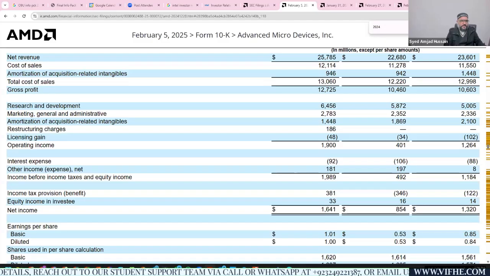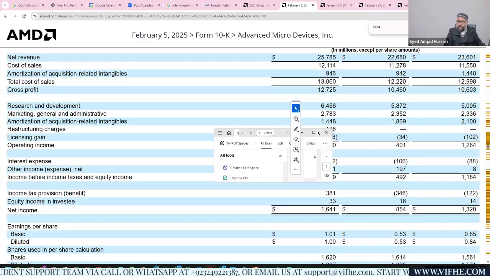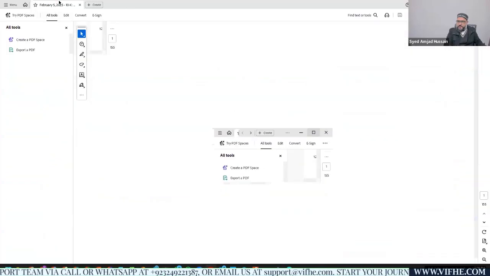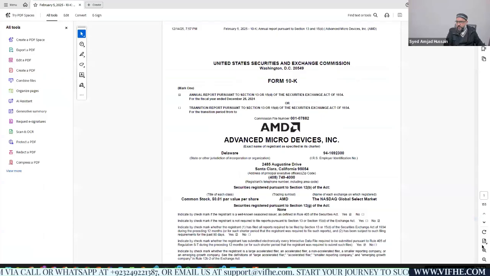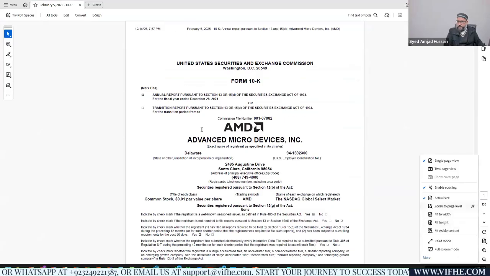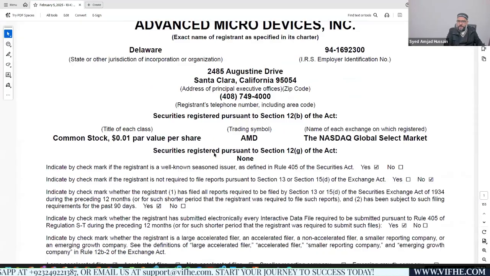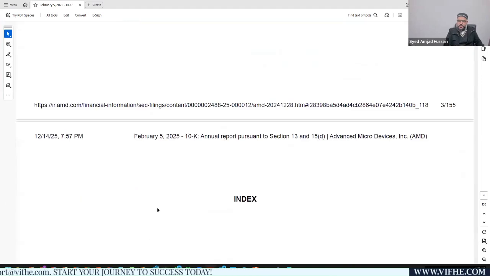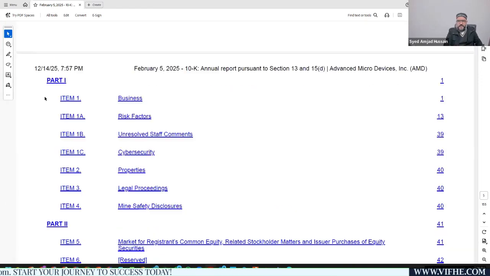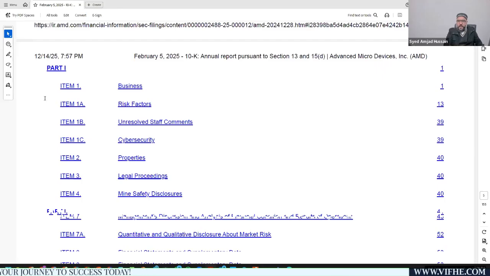I'm going to open up this PDF document. You can see this is the PDF document. Now I'm going to fit it to width. This is the document downloaded as a PDF file. You can save it in your directory wherever you like. And now moving to the financial statements. This is the data, and you have the PDF file.